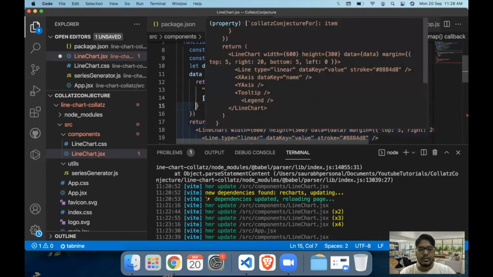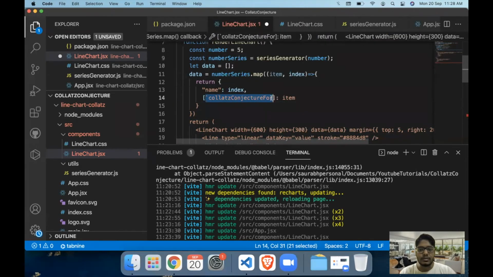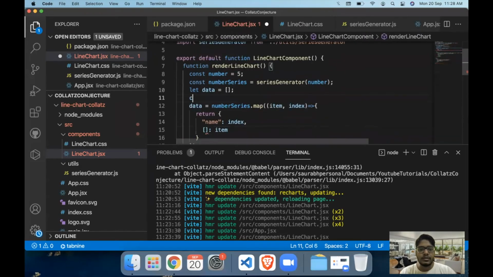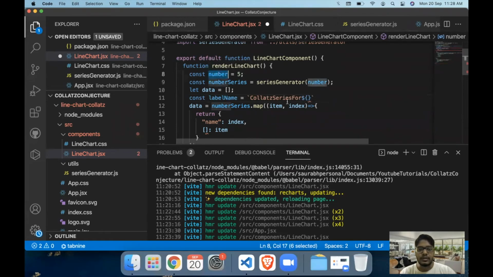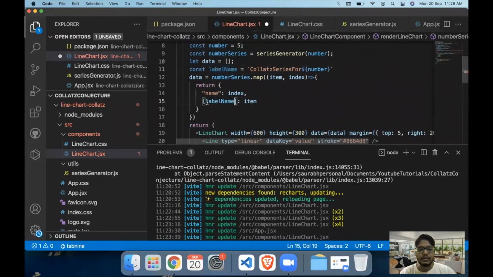So I think the better way to do this would be to create a variable outside. So we can go with const label name is equal to the literal value, which is Collatz series for the number. In our case, the number is 5 for now. And use this label name value here.